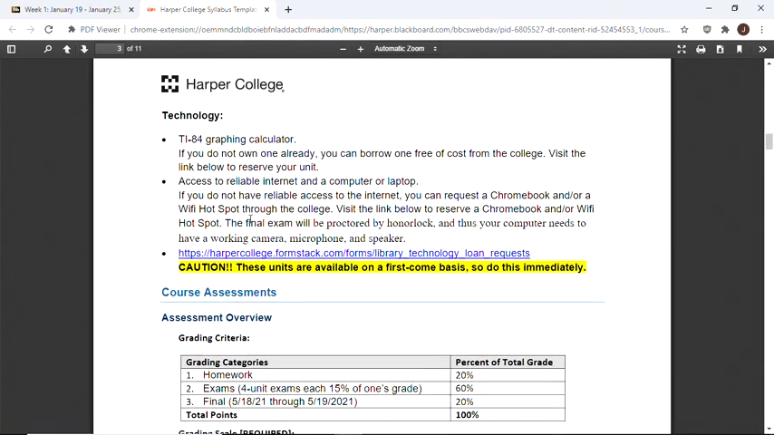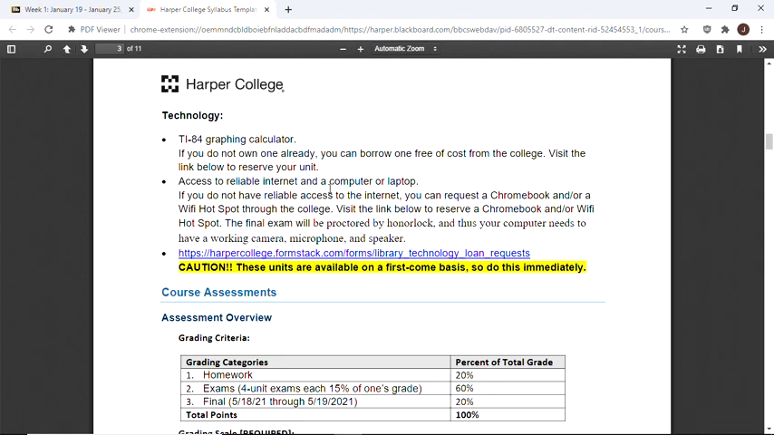You're going to need a TI-84 calculator. Before, you could use a TI-83, but a TI-84 you should be able to find. There are certain things that the 83 can't do, so they pretty much want you to use an 84.